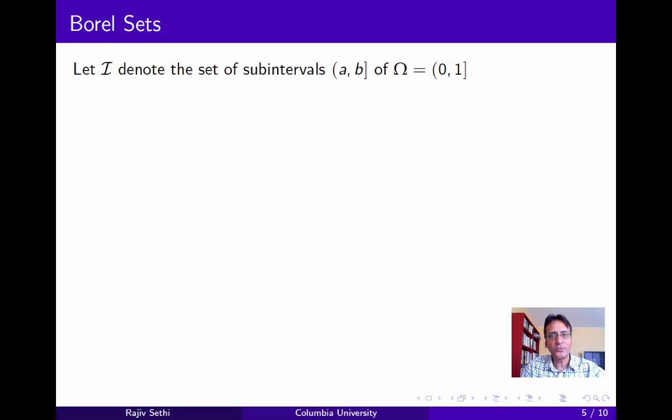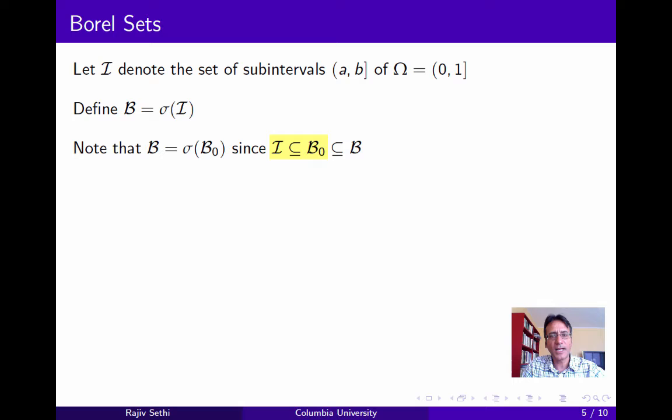So let I denote the set of subintervals of omega, and define B as the sigma algebra generated by I. Now note that B is also the sigma algebra generated by B0. I is a subset of B0, so the sigma algebra generated by B0 can't be smaller than that generated by I. And furthermore, B0 is a subset of B, so the sigma algebra generated by B0 can't be larger than B. And so I and B0 generate the same sigma algebra, which we're calling B.